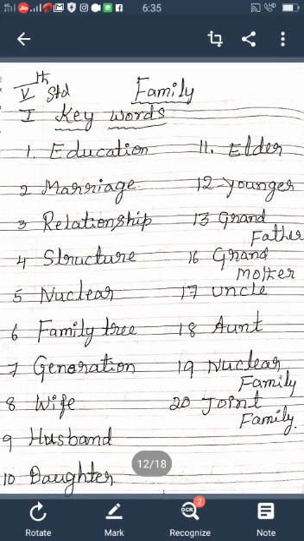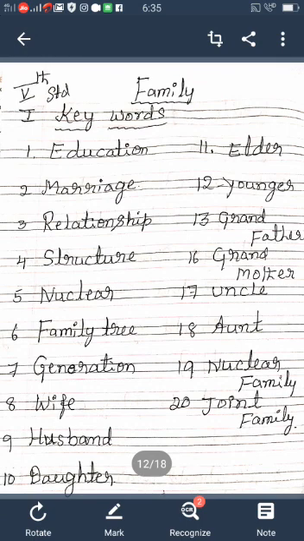Family. Tree. Generation. Wife. Husband. Daughter. Elder. Younger. Grandfather. Father. Grandmother. Mother.